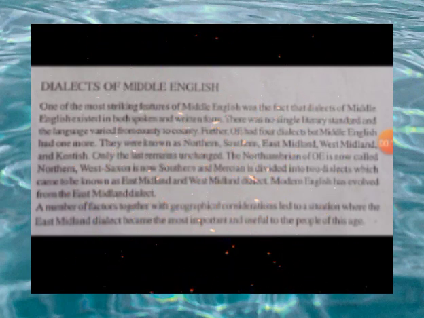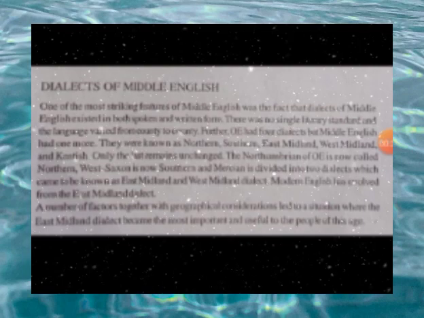One of the most striking features of Middle English was the fact that the dialects of Middle English existed in both spoken and written form. There was no single literary standard, and the language varied from county to county. Further, Old English had 4 dialects, but Middle English had one more. It means there were 5 dialects. They were known as the Northern, Southern, East Midland, West Midland, and Kentish.